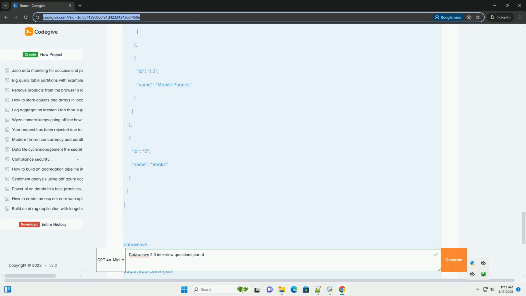What are the benefits of handling errors in DataWeave? Prevent flow failures, provide meaningful error messages, improve application robustness. Describe a scenario where you would choose to propagate an error instead of handling it locally. When the calling transformation has more context or responsibility for handling the error. What does otherwise mean in error handling? It allows executing some code when there is no error caught in the try block.